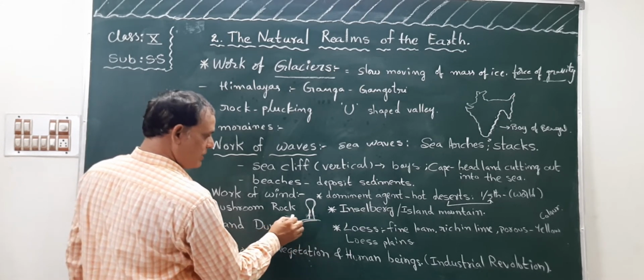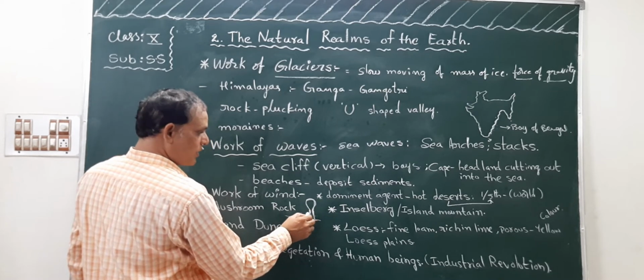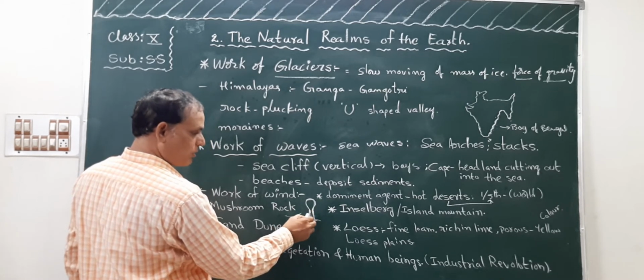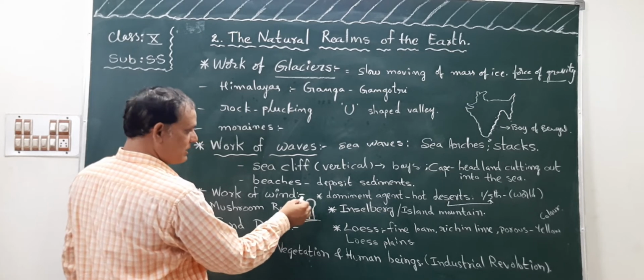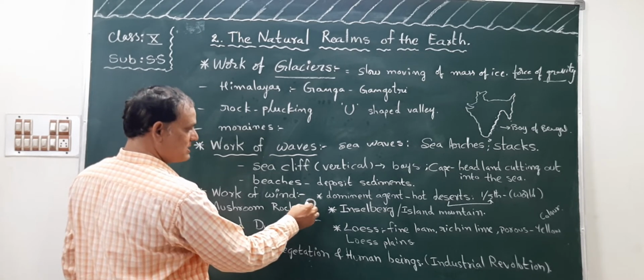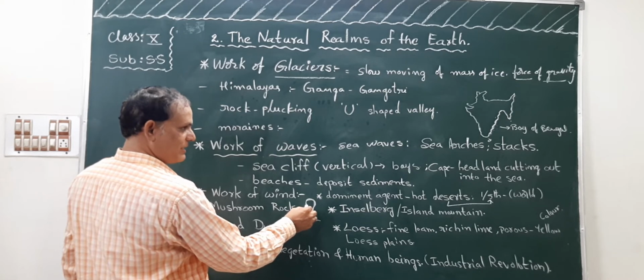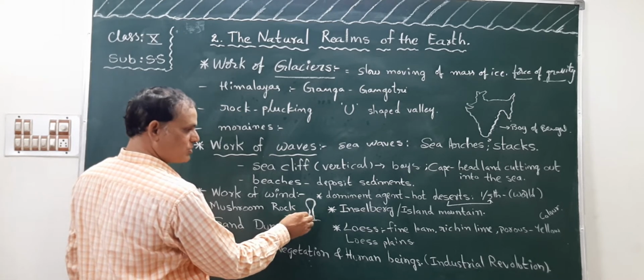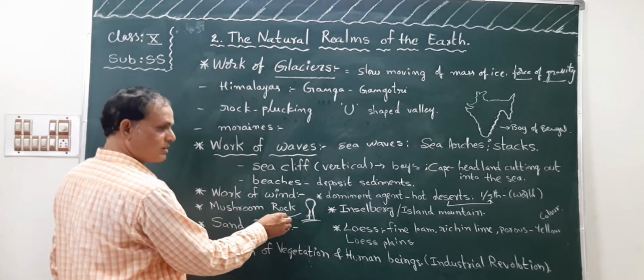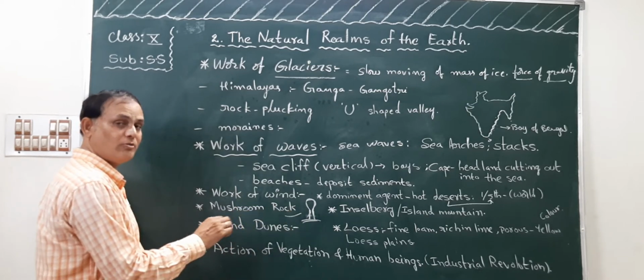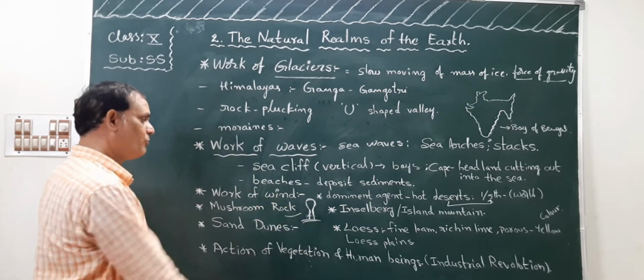So due to the wind, what happened to the rock? The weaker part at the bottom moves away, and the hardest part at the top remains the same. So it will appear like a mushroom. That's why it is called mushroom rocks. These mushroom rocks are formed due to the action of wind.